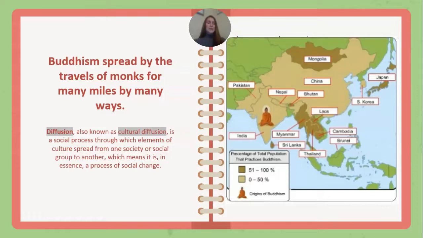So we talk about the Silk Road and that spreading of product, but the Silk Road also provided an opportunity for the spreading of ideas. In this case, the spreading of ideas, religion, Buddhism, by the travels of monks and missionaries.